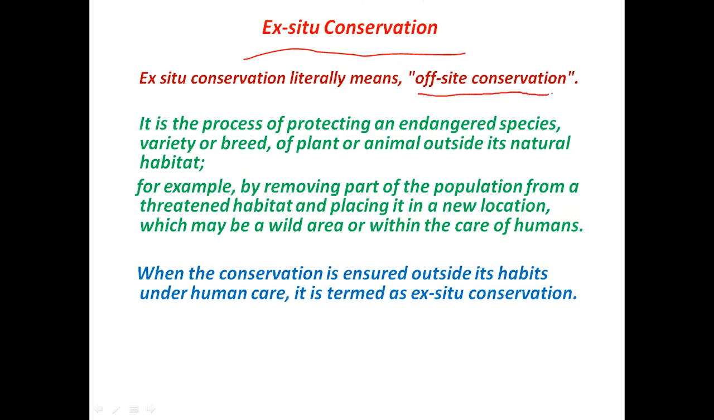That means offsite conservation. It is the process of protecting an endangered species of plant or animal outside its natural habitat. So in ex situ conservation, an endangered species or a species that is facing a threat in the natural ecosystem is removed out of its natural habitat and kept under the care of humans, or it is kept in captivity, or you also call it captive breeding. So in ex situ conservation, the conservation is done outside the habitat under human care.